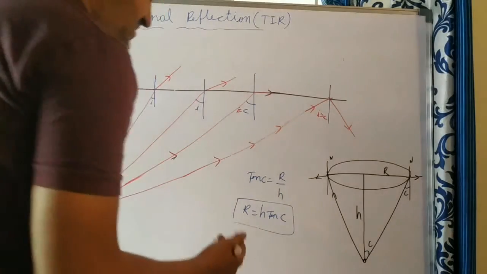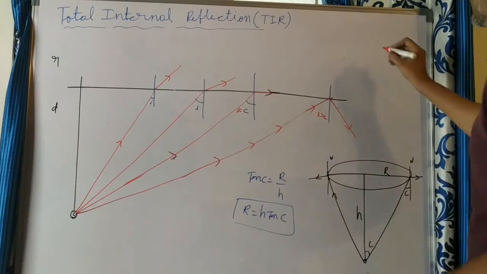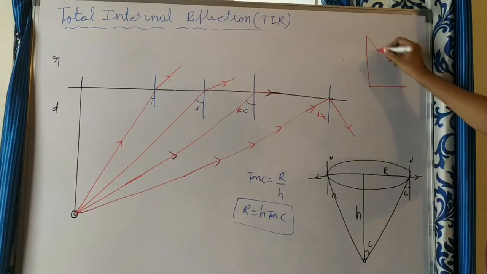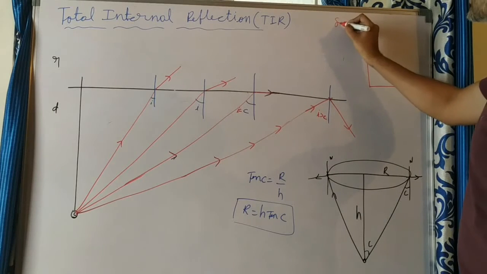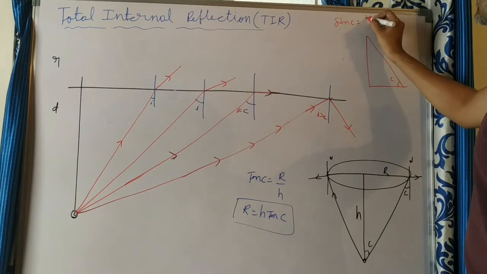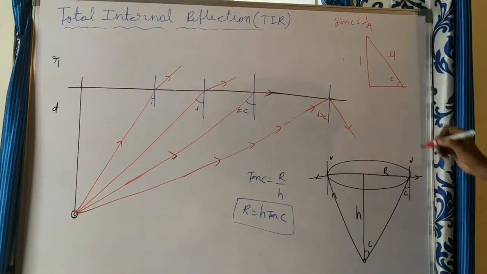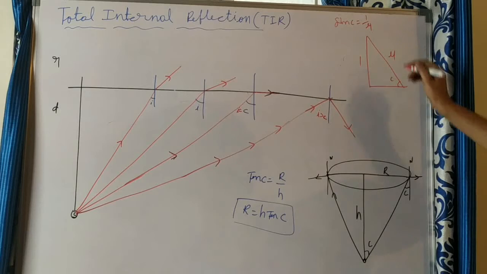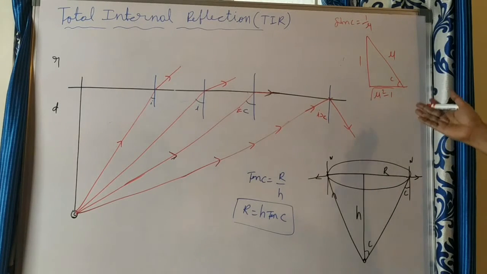So we know the sin C value. We don't know the tan C value, but we know the sin C value, so using a right angle triangle we can build it. This is C. What is the sin C formula? Sin C is equal to, by the critical angle formula, 1 by mu. So use that. It is 1 by mu, opposite by hypotenuse. How do we get the adjacent? That is the square root of mu square minus 1. From this you can calculate the tan C value.